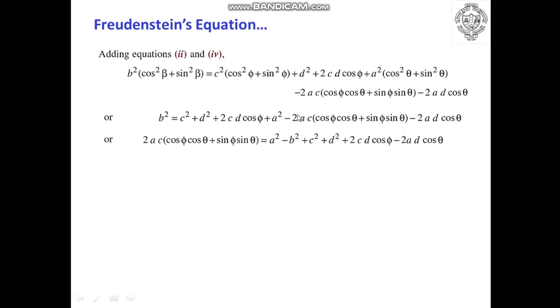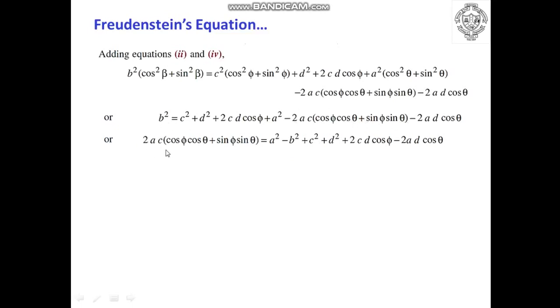So now we have to shift this particular complete term on the left hand side, so that the bracketed term of cos phi cos theta plus sin phi sin theta can be isolated on the left hand side. We can shift this 2ac on the other side. So that is why we are shifting this complete term on the left hand side.